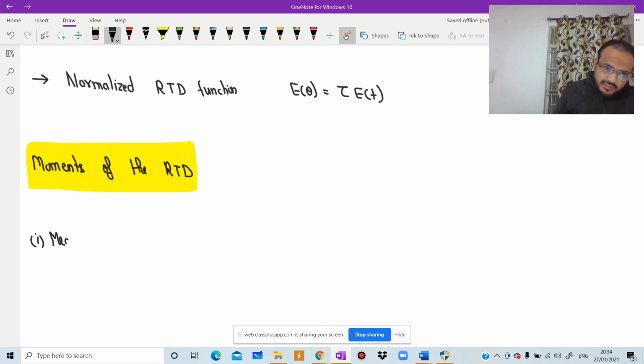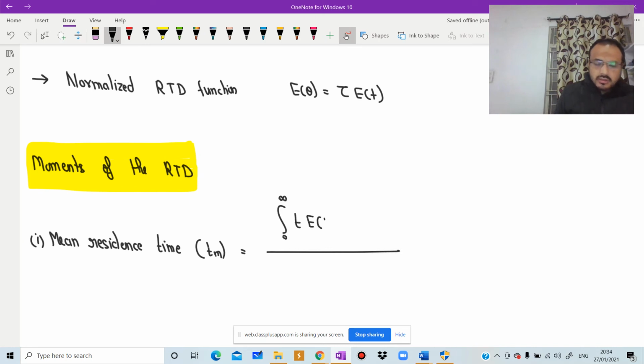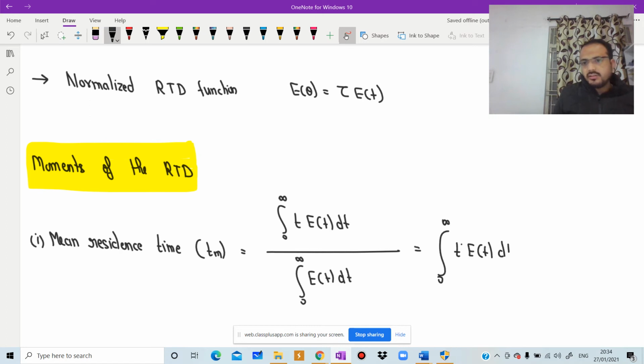First one is mean residence time, that is Tm. Tm is the integral from 0 to infinity of t E(t) dt divided by the integral from 0 to infinity of E(t) dt. But this denominator value is 1, so Tm is the integral from 0 to infinity of t E(t) dt.